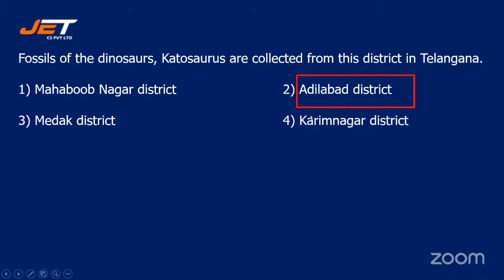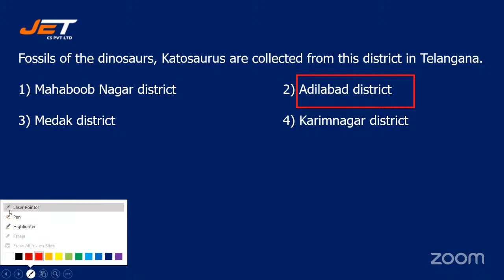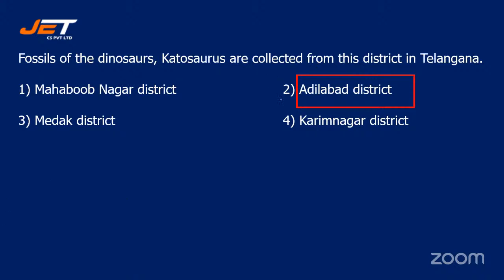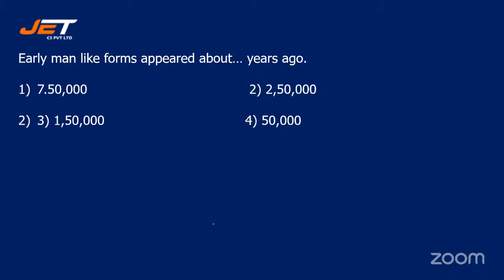So if you have this question in the exam, firstly you will mark option 4, Karimnagar district. And if you do not have this option, then the correct answer will be Adilabad district. So those who have selected Karimnagar district, you are also correct. Understood? I hope the confusion is clear to everyone, students. There are two right answers for this question, but the most appropriate one is Karimnagar district. Okay? Next question.